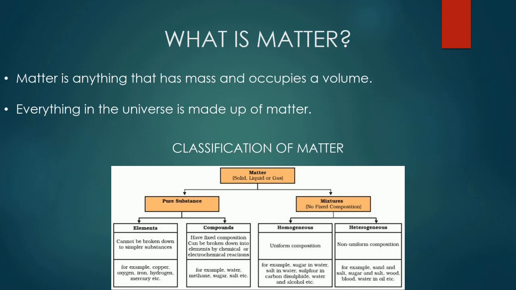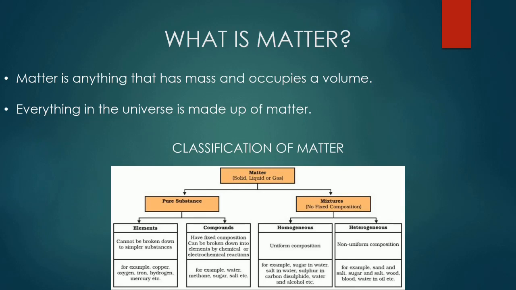Elements are those that cannot be broken down into simpler substances. For example, copper, oxygen, iron, hydrogen, mercury, etc. Compounds also have fixed composition, but the difference is that they can be broken down into elements by chemical or electrochemical reactions. Examples are water, methane, sugar, etc.